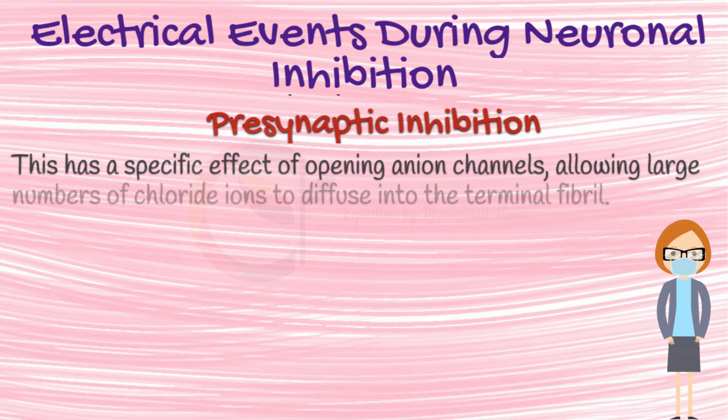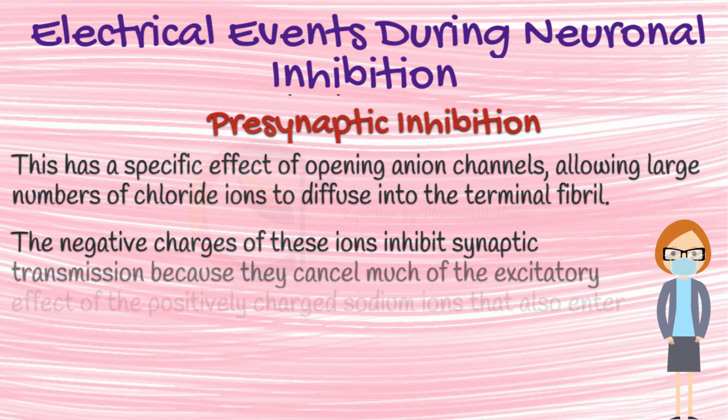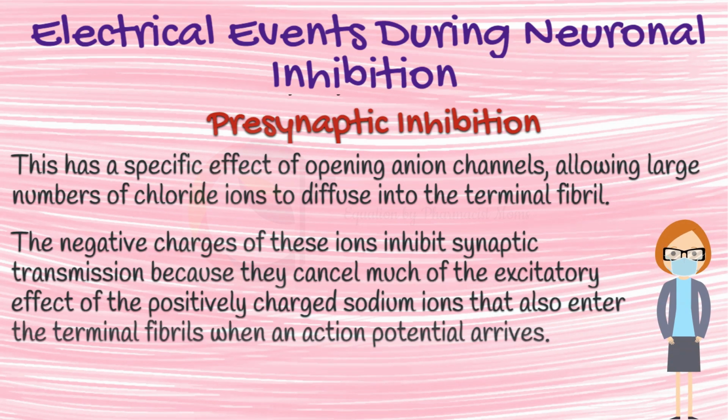This has a specific effect of opening anion channels, allowing large numbers of chloride ions to diffuse into the terminal fibril. The negative charges of these ions inhibit synaptic transmission because they cancel much of the excitatory effect of the positively charged sodium ions that also enter the terminal fibrils when an action potential arrives.